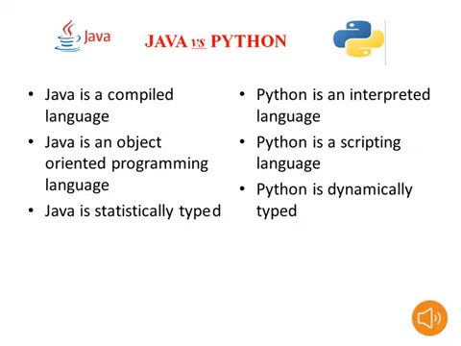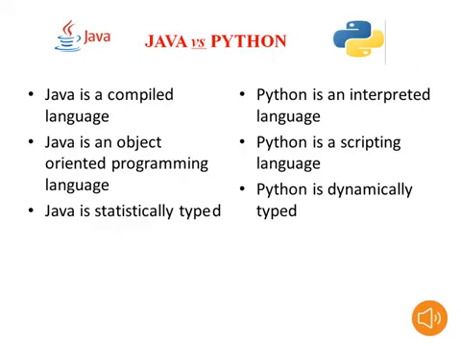Some other differences between Java and Python. Actually Java is a compiled programming language, and Python is an interpreted programming language. At the time of evolution and features, we have already discussed these things. Java and Python are both object oriented programming languages. Another important thing regarding Python is that it is also a scripting language. Actually with the help of Java we can also implement Java scripting, no problem.